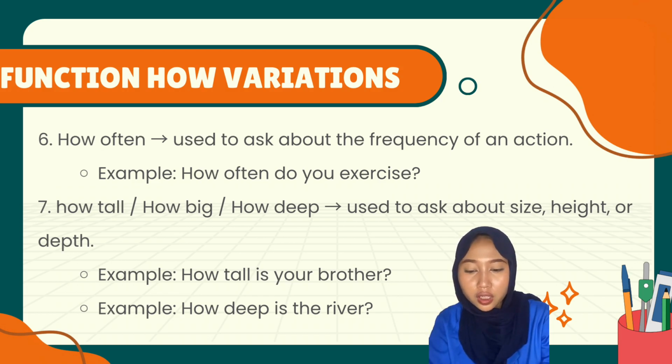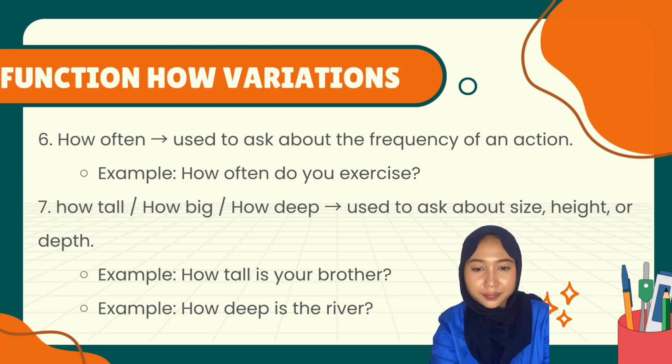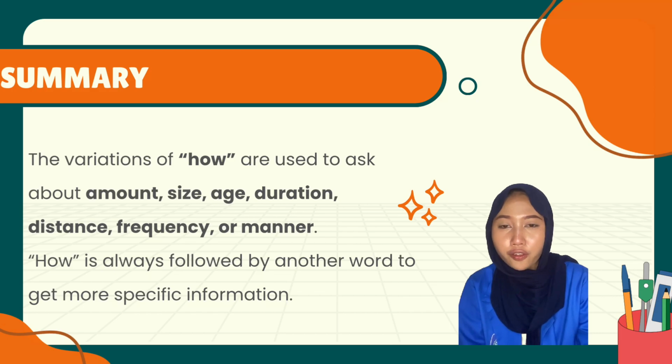7. How tall, how big, or how deep? Used to ask about size, height, or depth. Example: how tall is your brother, or how deep is the river? Summary. The variations of how are used to ask about amount, size, age, duration, distance, frequency, or manner. How is always followed by another word to get more specific information.